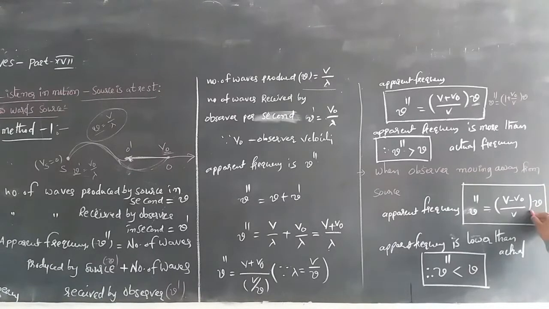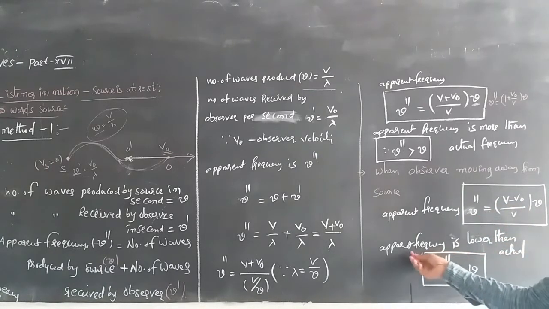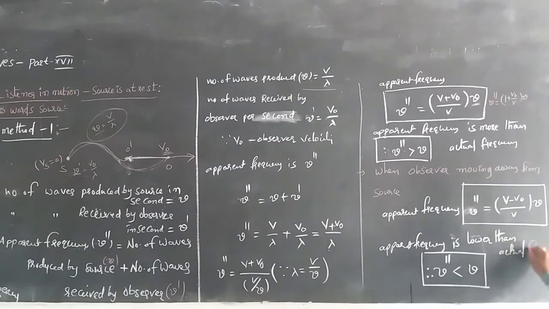The speed and volume of the sound keep decreasing, and the frequency keeps decreasing. So the apparent frequency is lower than the actual frequency, nu double dash is less than nu.